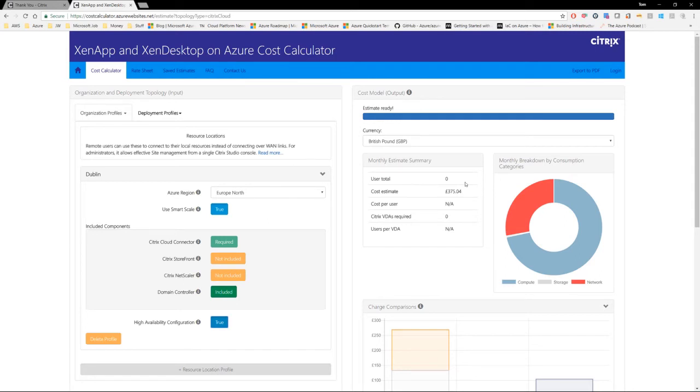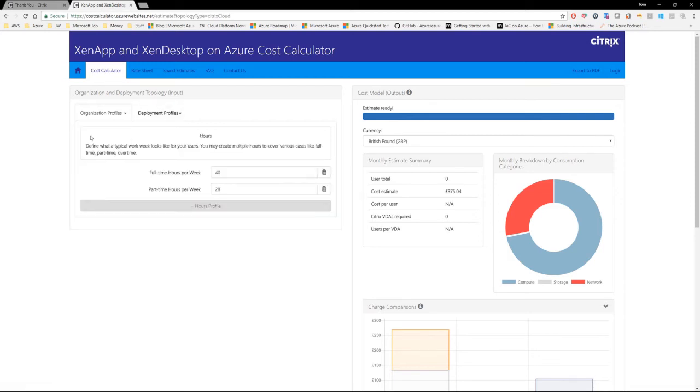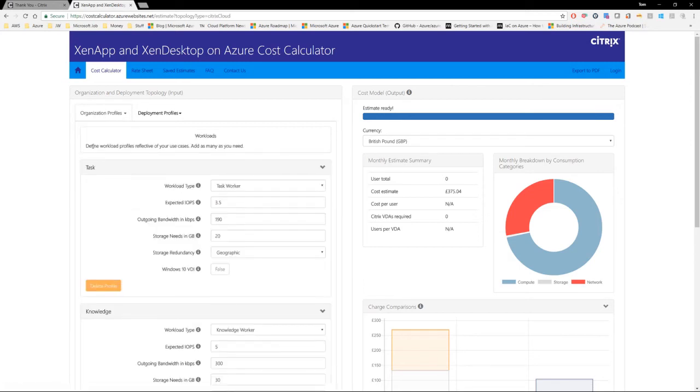Now, to build out this estimate, we need to put in some more information. The second tab is hours. Now I'm going to leave those as default. And then the third tab is workloads. So in here, I'm going to add my 4 workload profiles: XenApp Task and Knowledge and Zen Desktop Task and Knowledge.